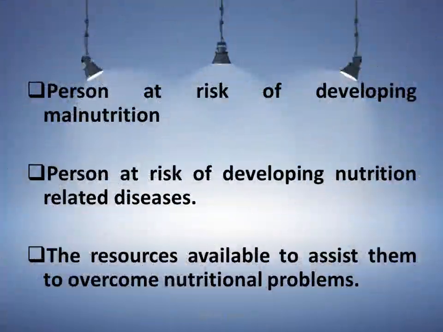Then we are able to identify the person at risk of developing malnutrition. We can know about the person who has chances of malnutrition. We are also able to know about the person at risk of developing nutrition-related disease. So nutrition is a wide subject.